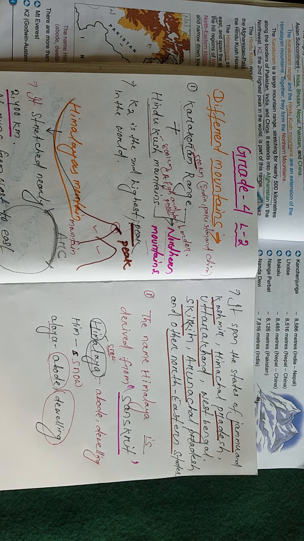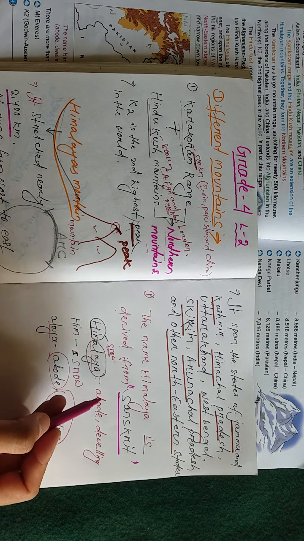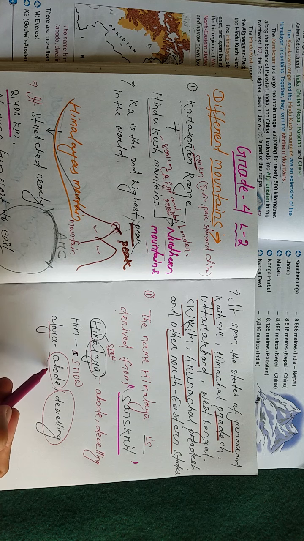The name Himalayas is derived from the Sanskrit word Himalaya. If we divide the word Himalaya, we get different meanings. Him means snow, full of ice, and alaya means abode or dwelling, so it is the abode of snow, totally covered with snow. That is our Himalaya. The word Himalaya comes from Sanskrit.